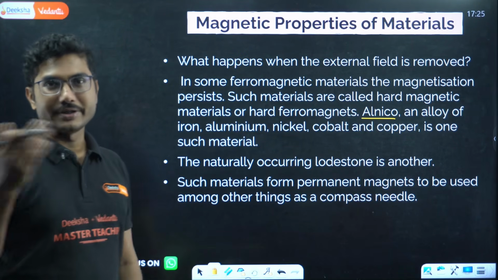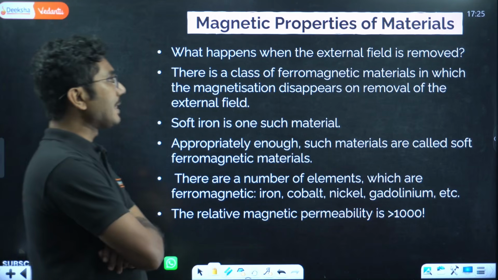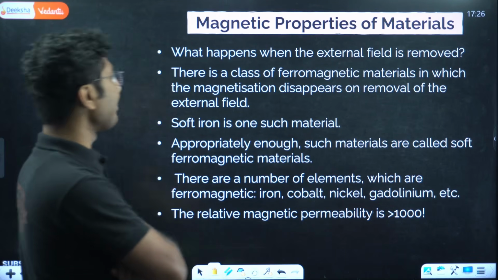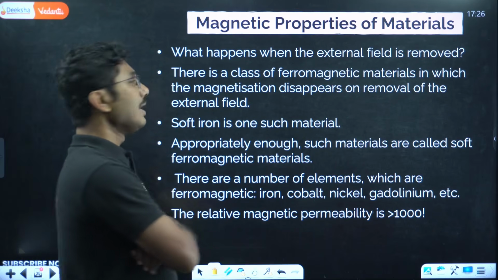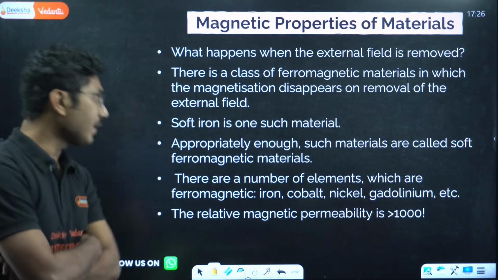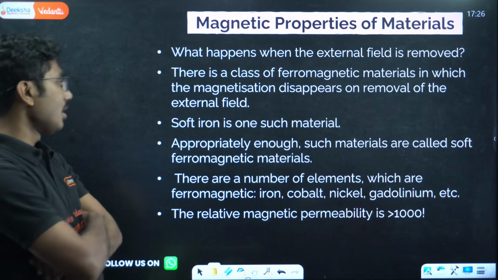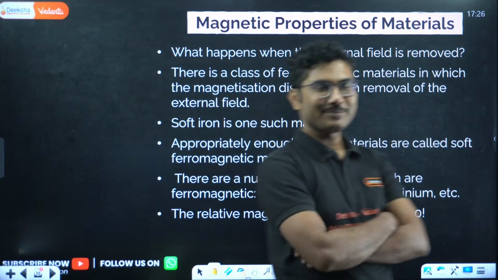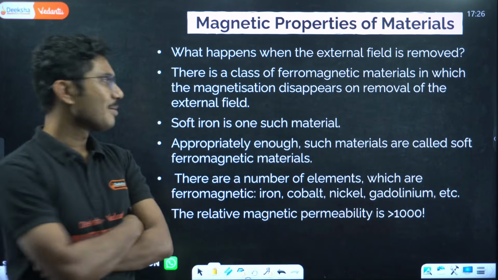They are used in various parts. What happens if the external field is removed? There is a class of ferromagnetic materials in which the magnetization disappears on removal of the external field. Soft iron is one such material, and they are appropriately called soft ferromagnetic materials. The name soft iron actually comes from the fact that it is a soft ferromagnetic material.